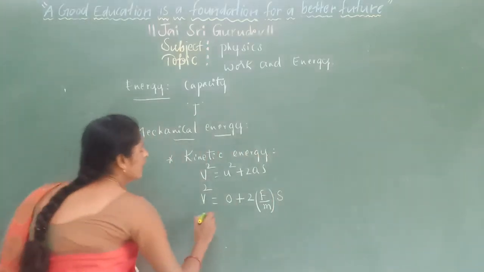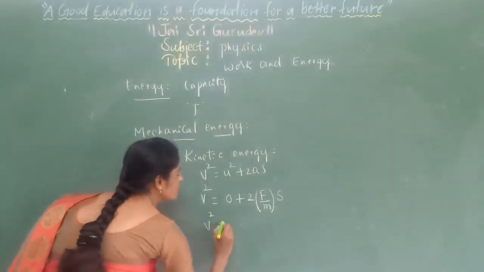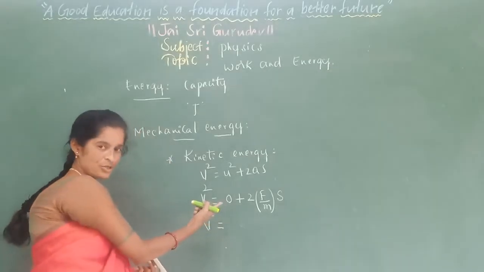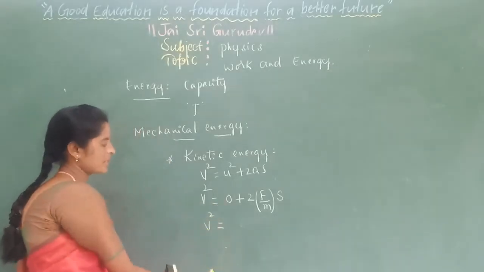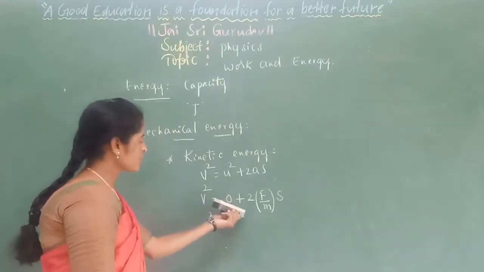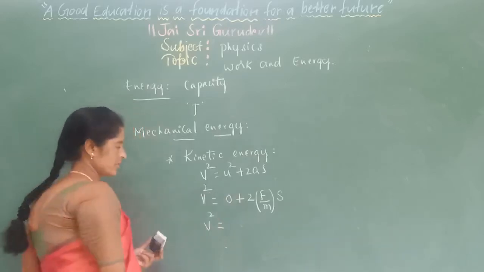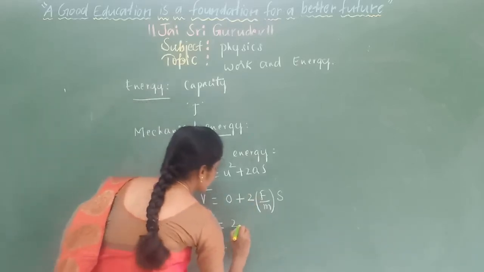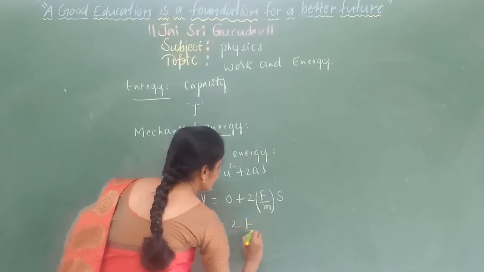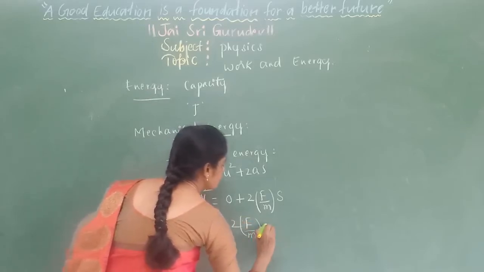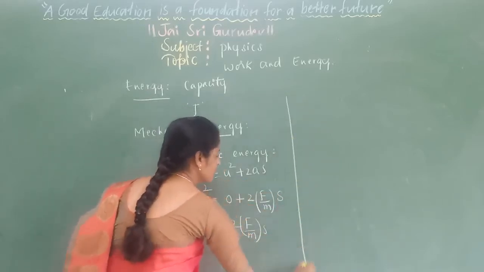Now in the simplified formula, v square equals, ignore the value of 0 because it is an addition and the zero is of no use. Then 2F divided by m into s.